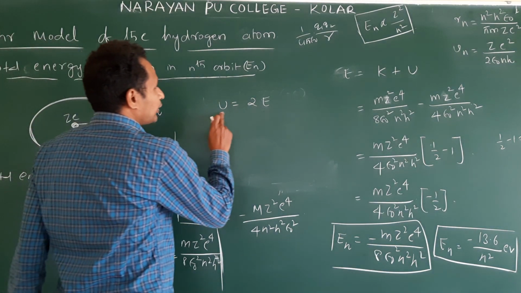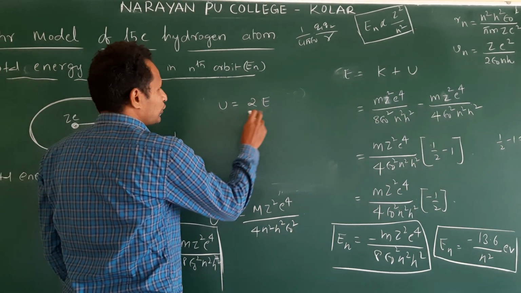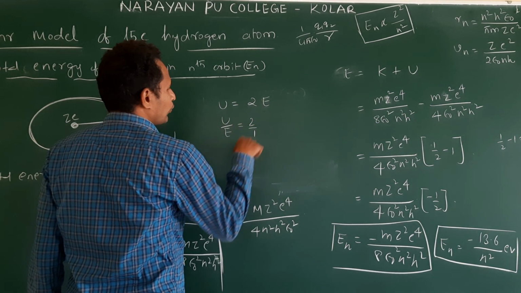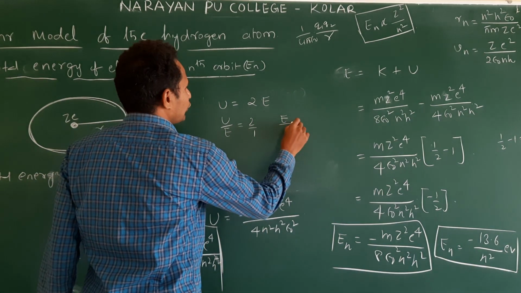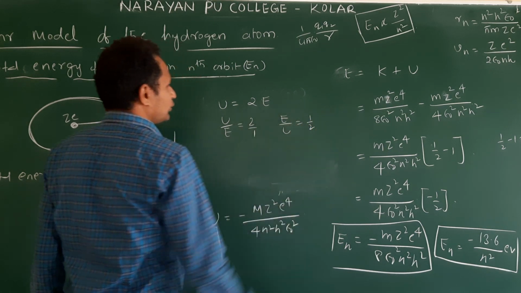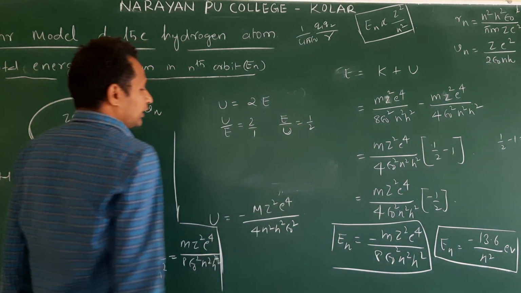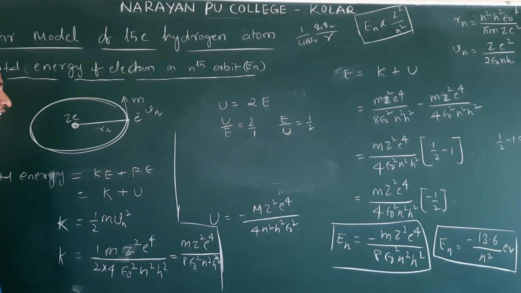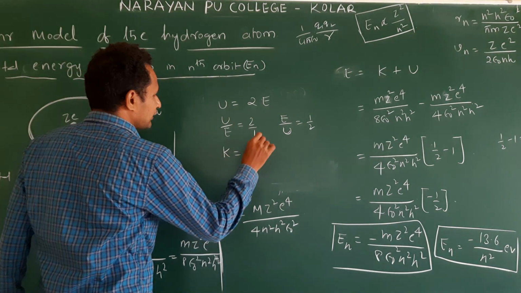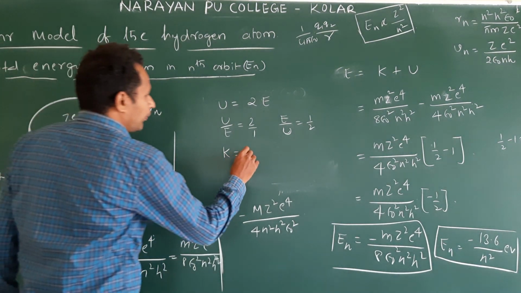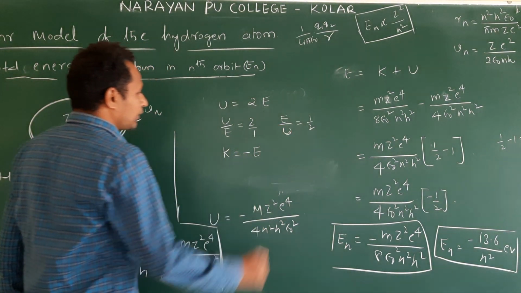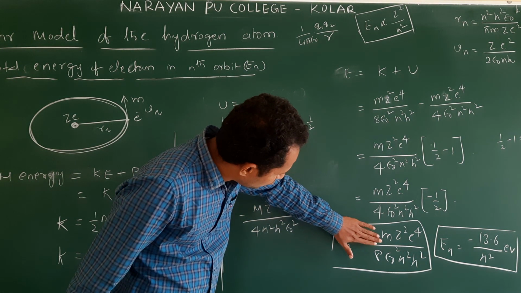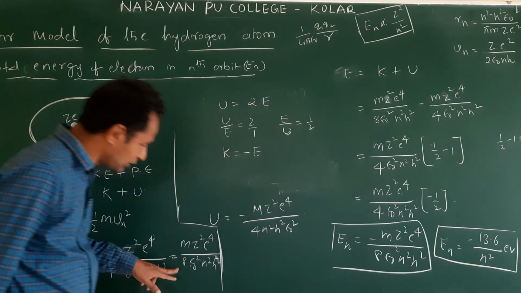So sometimes they ask, what is the ratio between potential energy to the total energy? U by E. What is that? 2 by 1. If it is reverse, E by U is equal to 1 by 2. This is one relation. Next, what is the relation between K and total energy? K is equal to minus of E. Am I correct? If you imagine without sign, both equations are same.